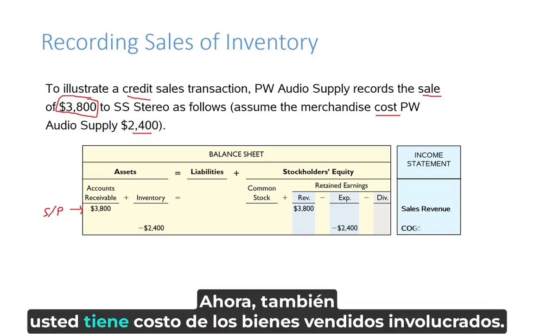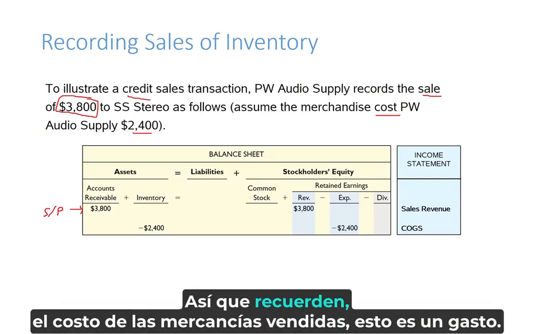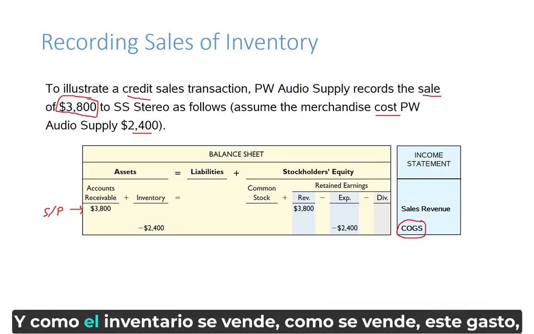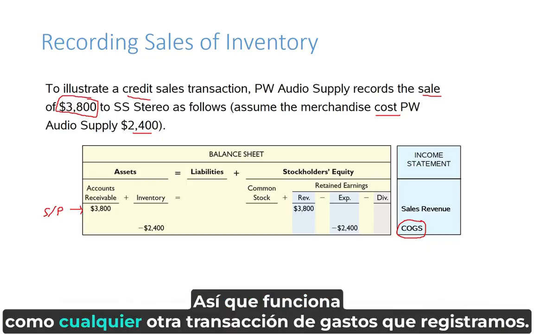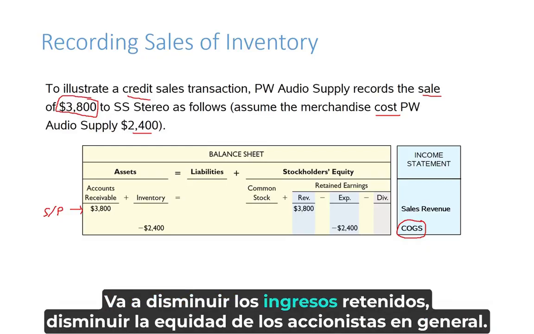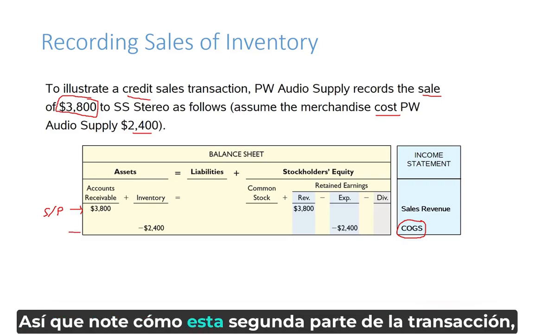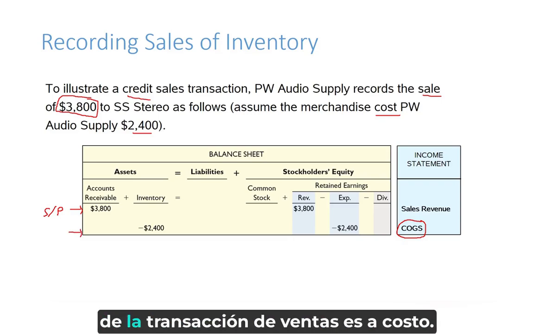Now, also, you have cost of goods sold involved. So remember, cost of goods sold, this is an expense. And as inventory is sold, this expense, cost of goods sold, is going to increase. So it functions just like any other expense transactions that we record. It's going to decrease retained earnings, decrease stockholders' equity overall. So notice how this second part of the sales transaction is at cost.